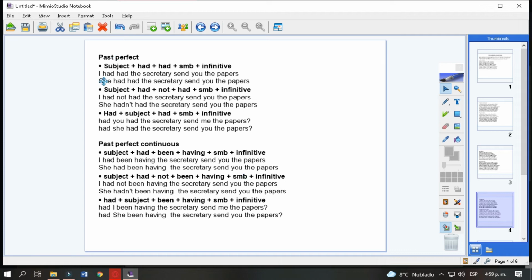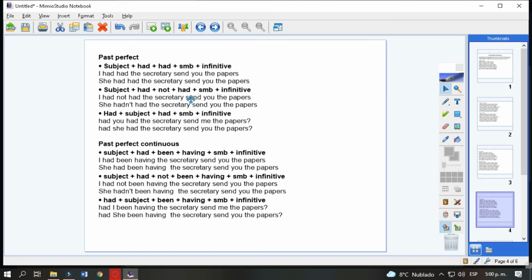For past perfect, we need a subject, had, this is an auxiliary verb in the past, and this had is the main verb in the past participle. Then somebody and the action to be done. I had the secretary send you the papers. She had the secretary send you the papers.